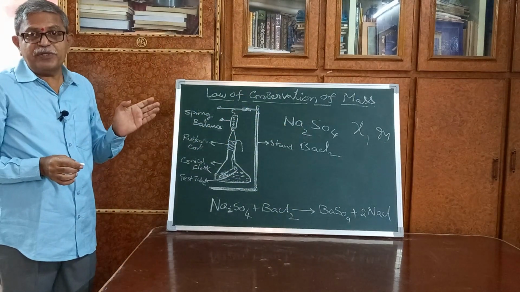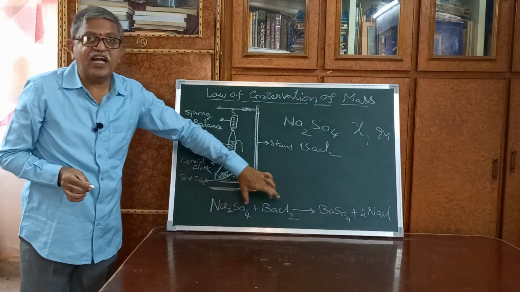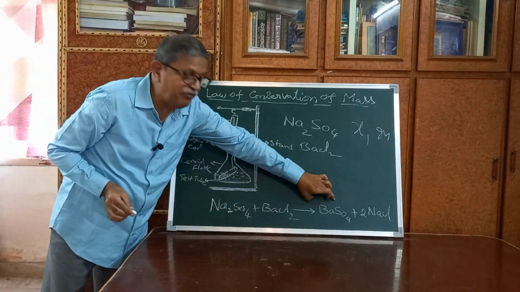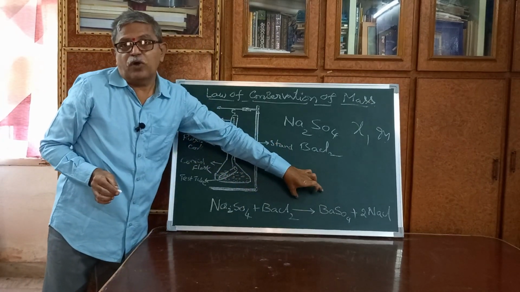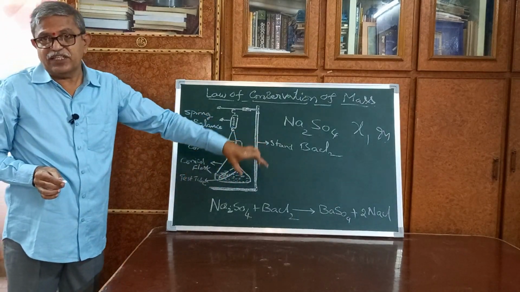So here the precipitate is barium sulfate. These two, sodium sulfate and barium chloride, are reactants. So barium sulfate and sodium chloride are products. So here two reactants are there, two products are there.